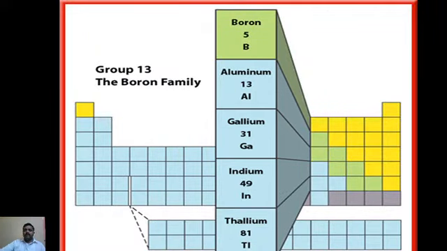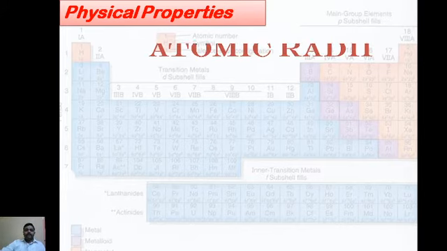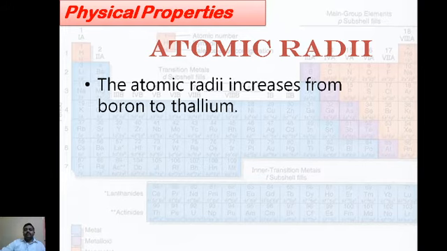You can see here this slide of the 13th group of elements in the periodic table. Physical properties. First, you can take atomic radii. How will you calculate the atomic radii of each element? I have taken one example, boron.